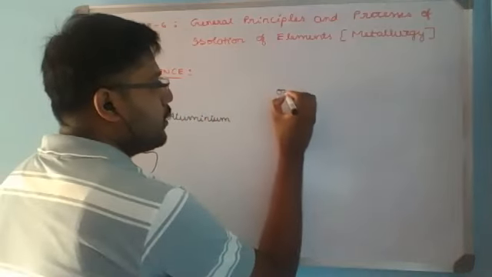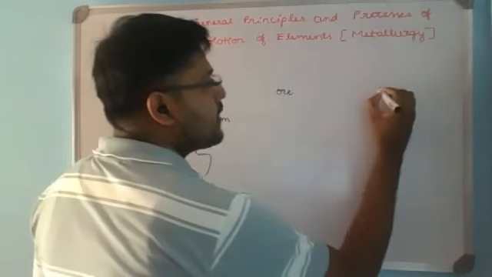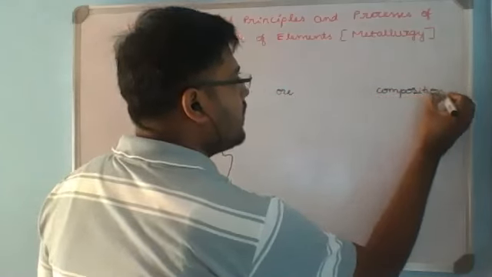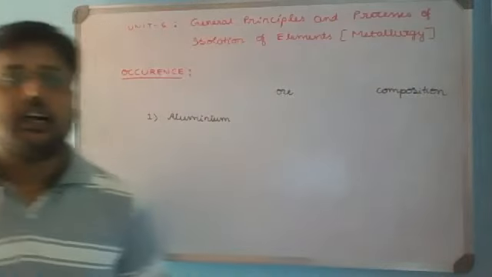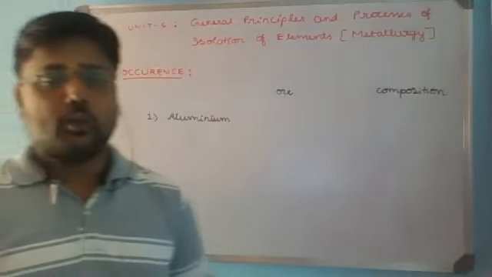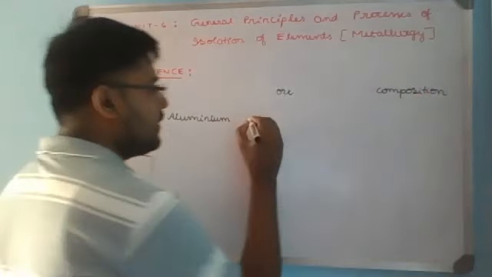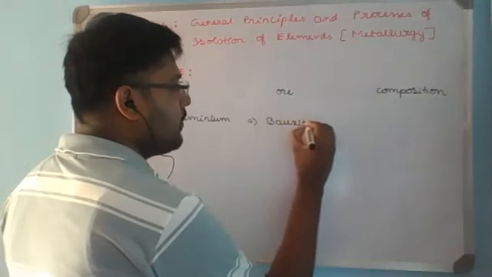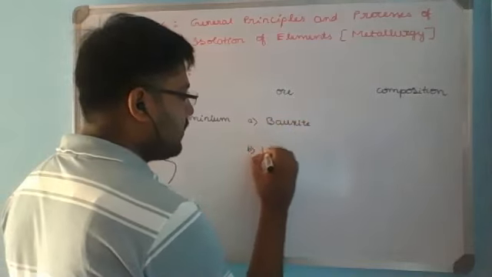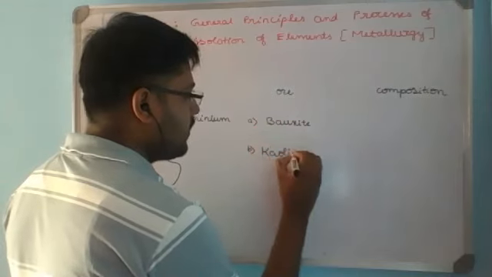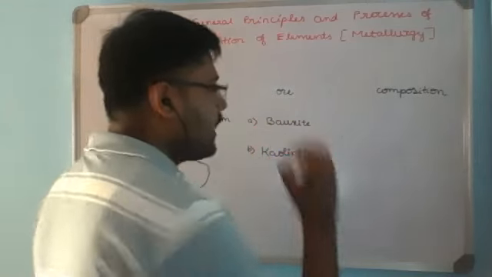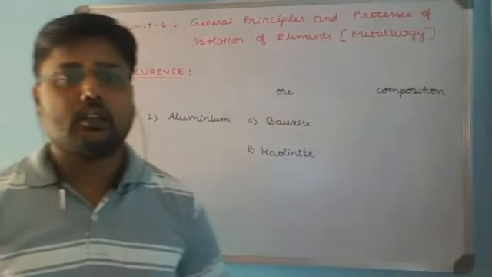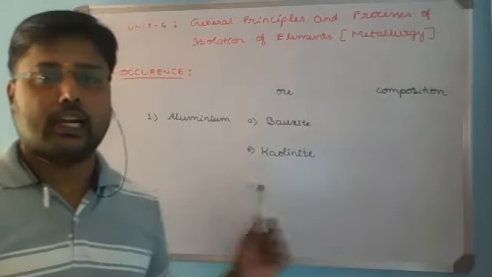The important ores and their composition. We'll discuss first with aluminium. So we have two important ores of aluminium. One is bauxite and the second one is kaolinite. So bauxite and kaolinite are the two important ores of aluminium.